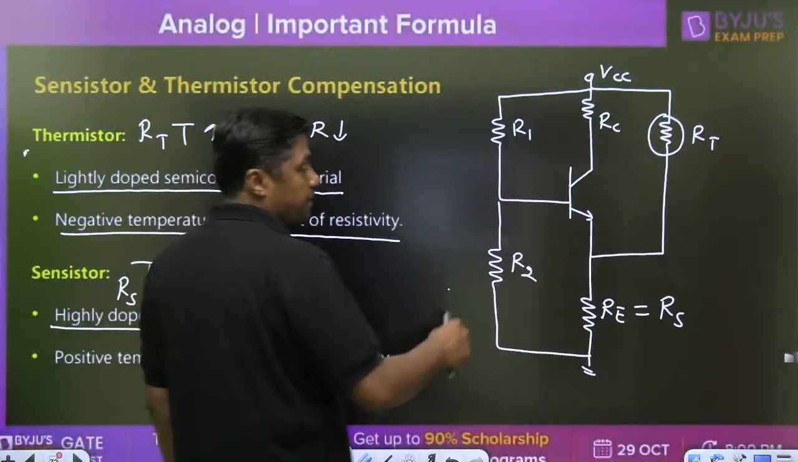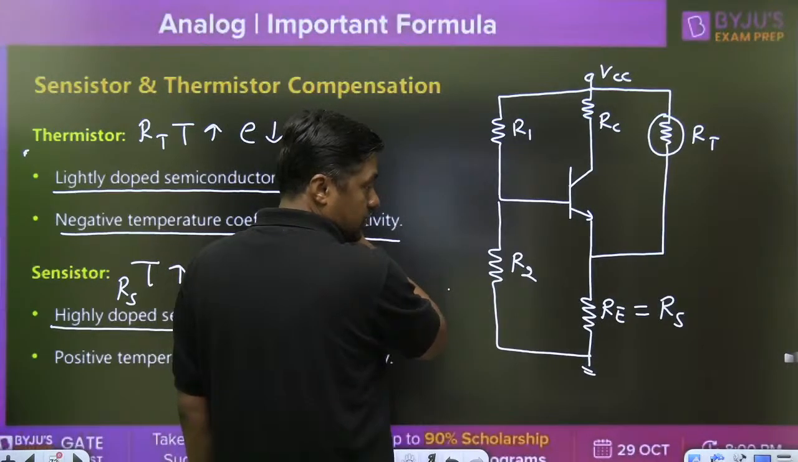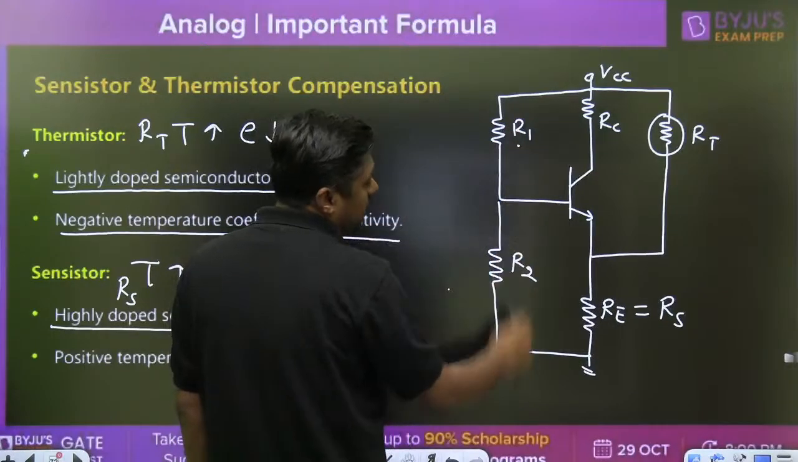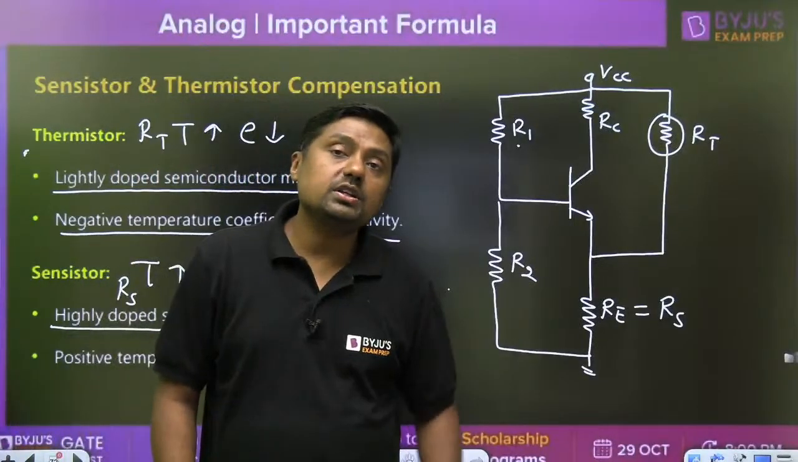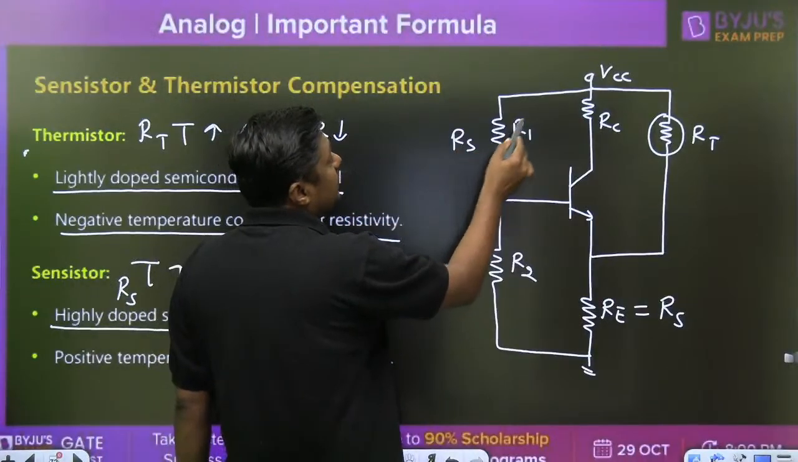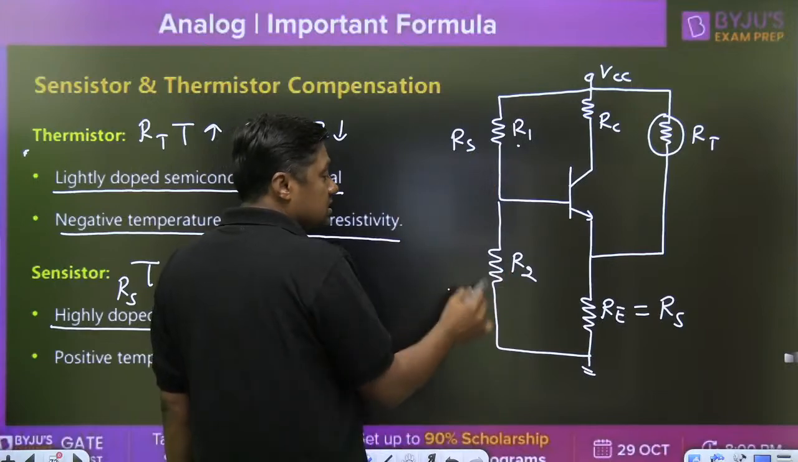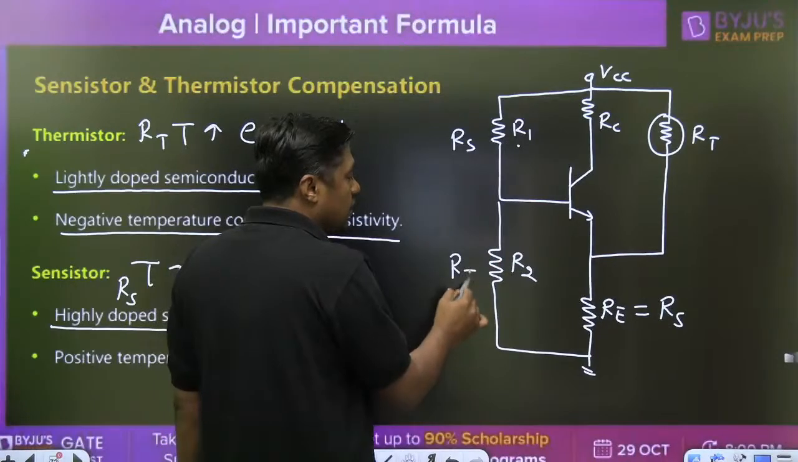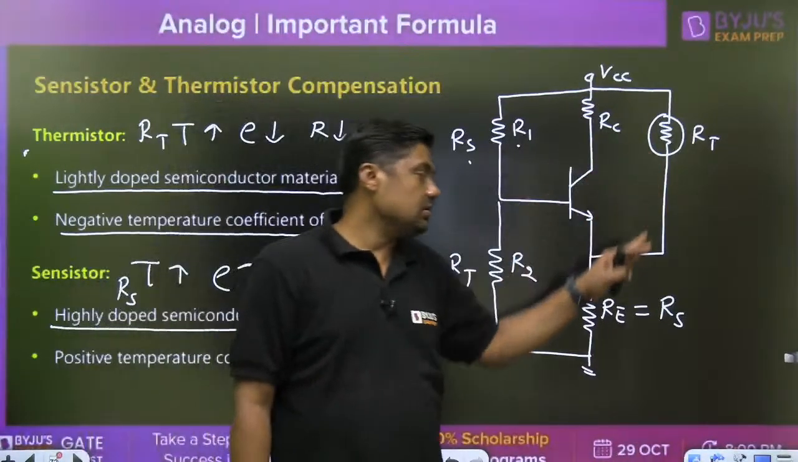So that there will be more negative feedback and the circuit will be stable. Right, we can also replace this R1 and that R2. This one is a sensistor. If you want to replace R1, then you have to replace it by a sensistor. Or this is R2. If you want to stabilize the circuit and replace it, then it should be replaced by a thermistor. That will be the question.